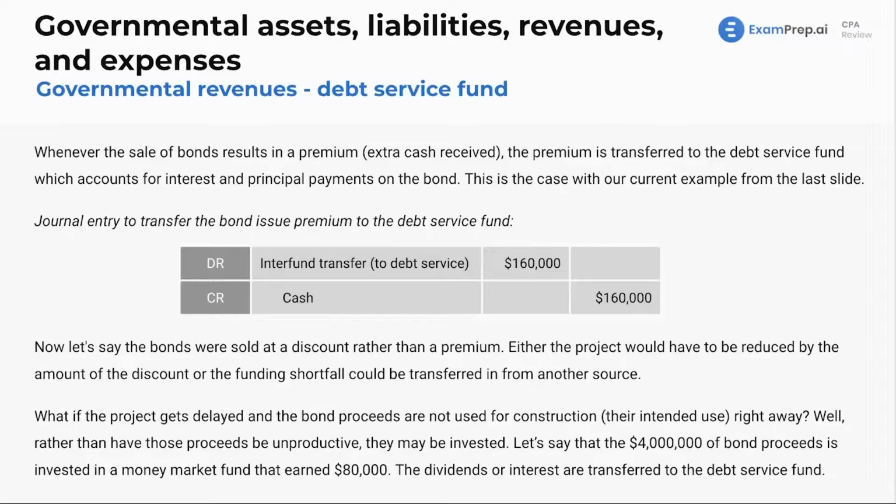All right, back to the debt service fund. We're just going back and forth between these two. Whenever the sale of the bond results in a premium, so this is the extra cash received, the premium is transferred to the debt service fund, which accounts for interest and principal payments on the bond. This is the case with our current example from the last slide. So right here, journal entry to transfer the bond issue premium to the debt service fund.